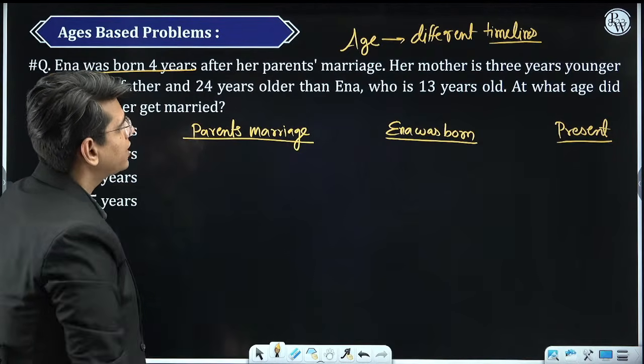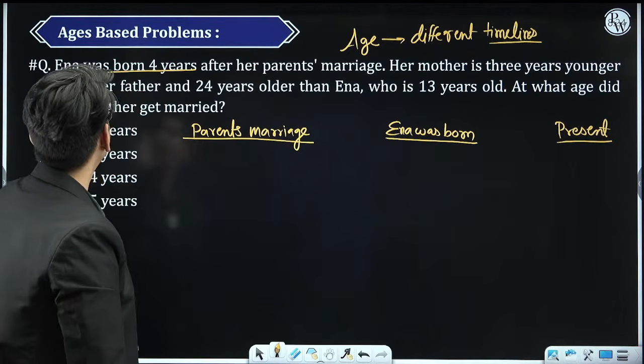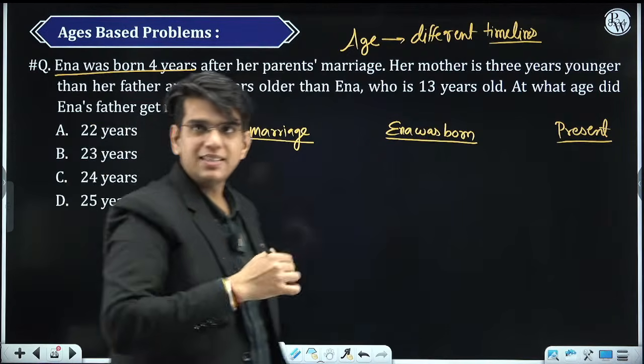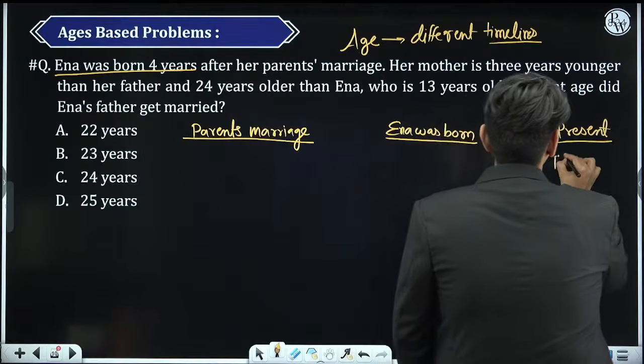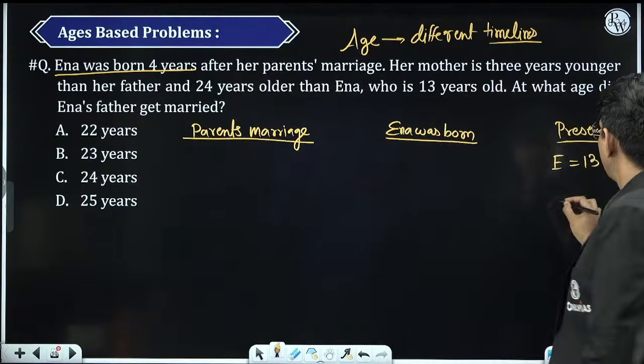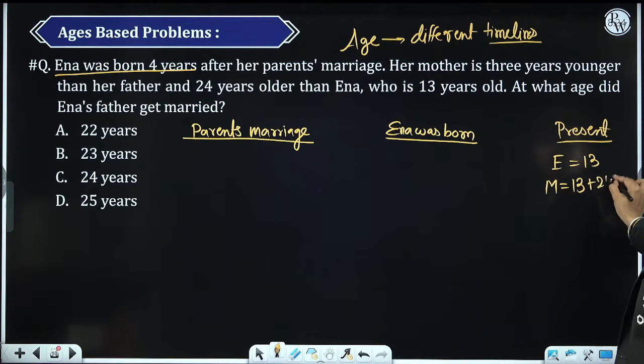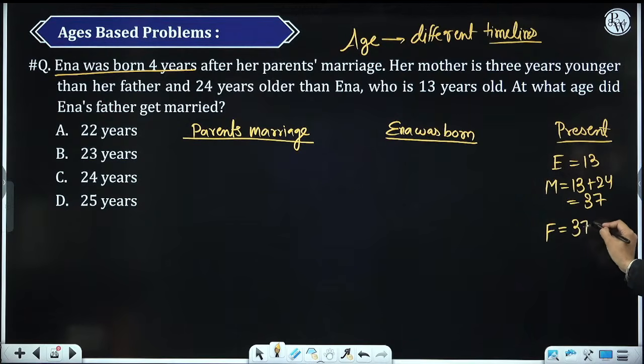Her mother is 3 years younger than her father and 20 years older than Anna, who is 13 years old. Presently, Anna is 13 years old. Her mother is 24 years older. That means she is 37. Father is 3 years older than mother. That means 37 plus 3. Father is 40.